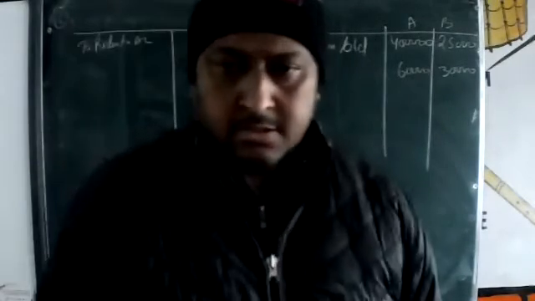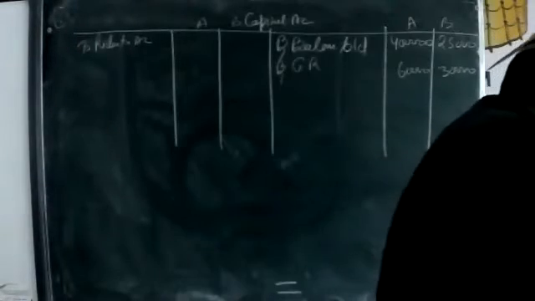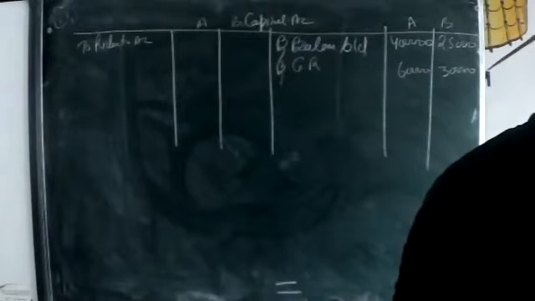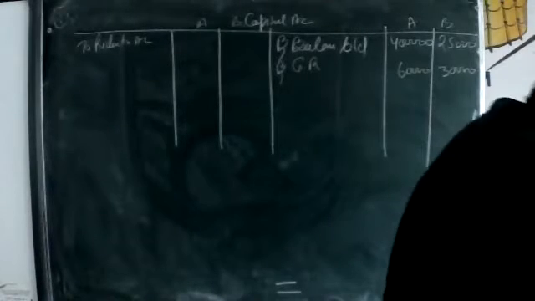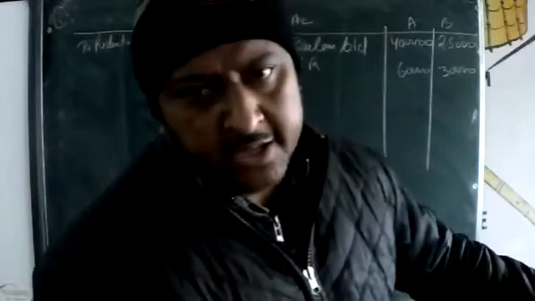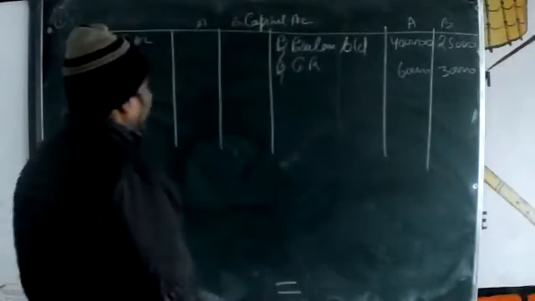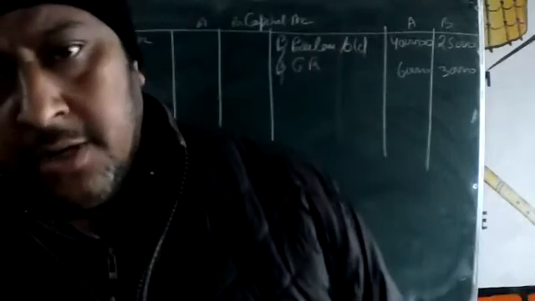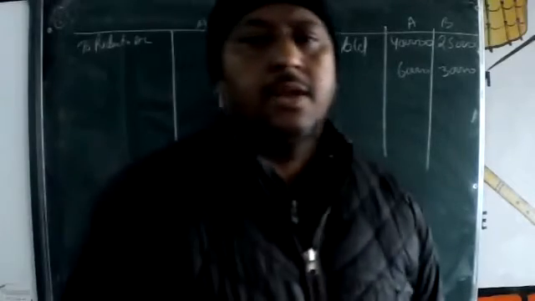What is the loss amount, beta? The loss amount is 2,10,000. Okay, so this 2,10,000 is divided in 2:1. What amount will come?